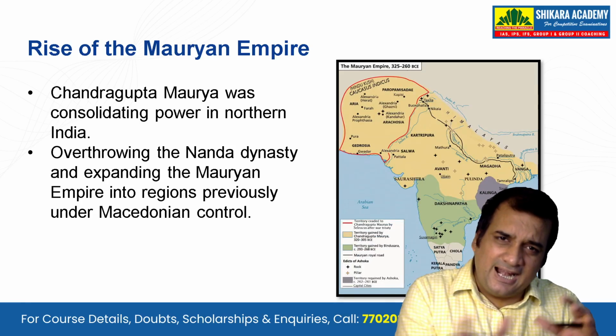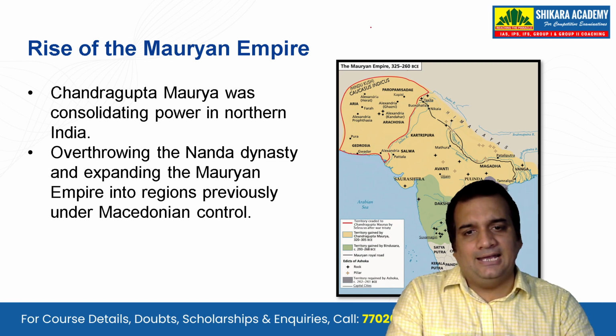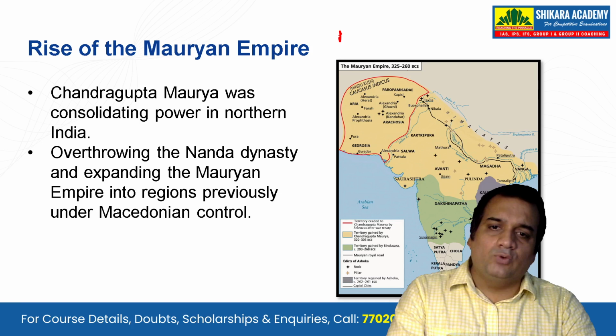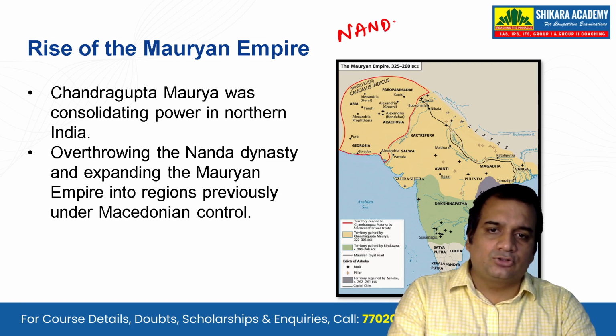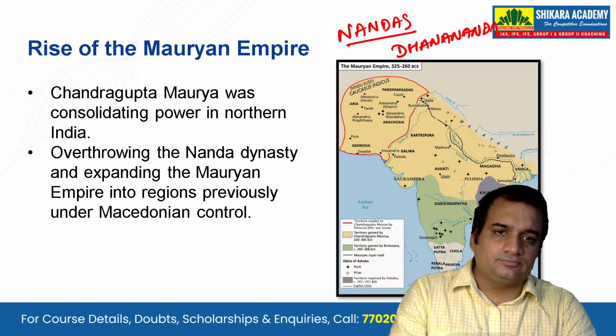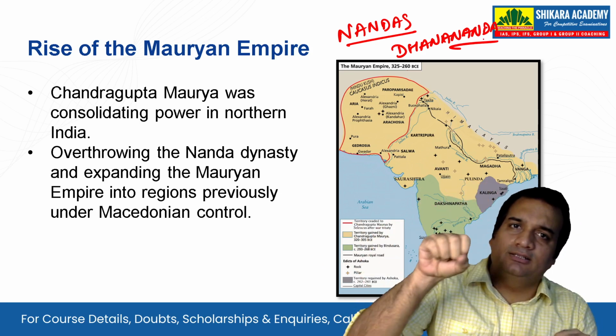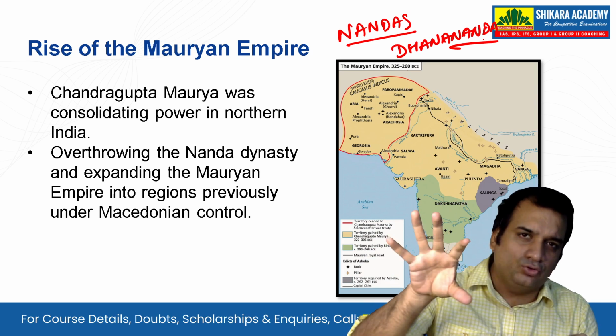Now at that very time, what is happening in India? If you remember, when Alexander the Great attacked, it was the Nandas, and among the Nandas it was Dhananand who was ruling over India. But there we see the change: Alexander the Great is no more, he has died.